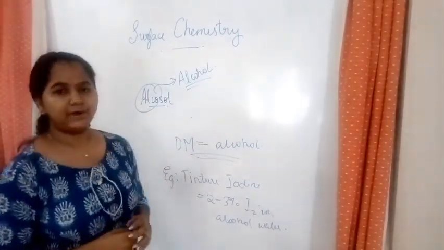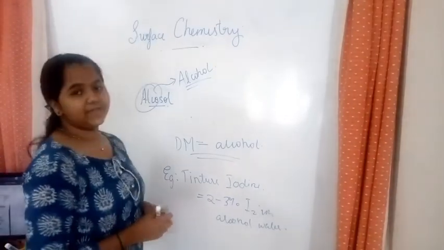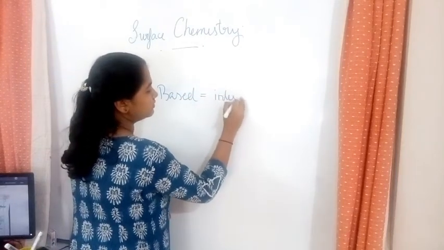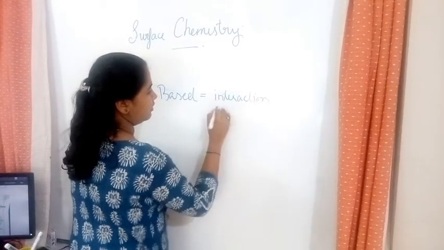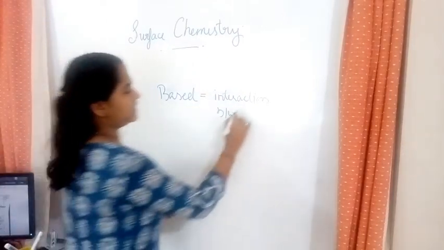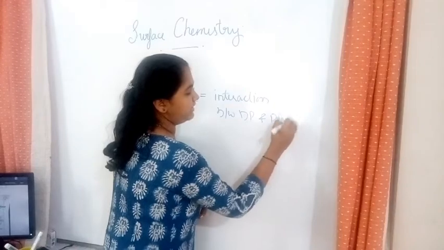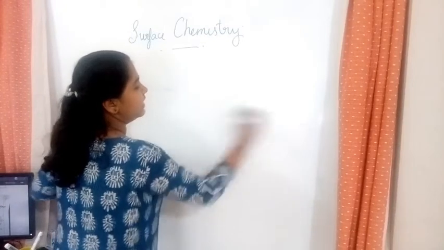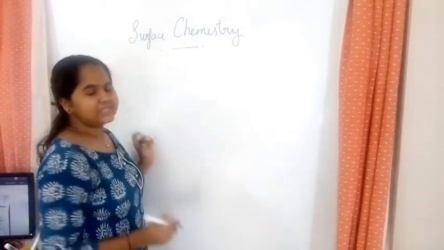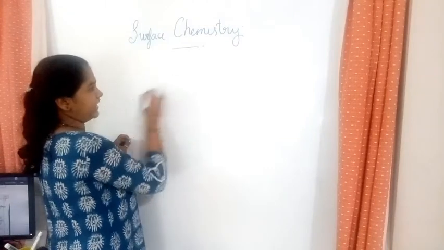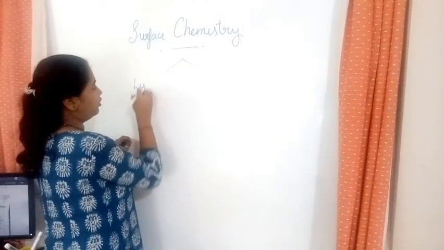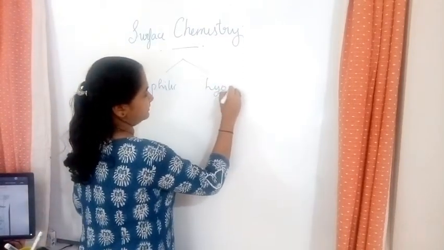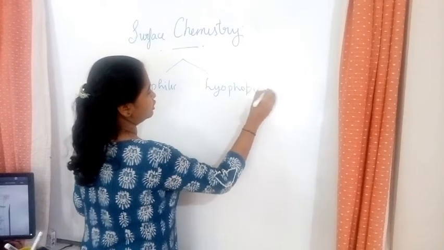So next we have to learn about the next classification. The next classification is based on the interaction between the dispersed phase and dispersion medium. So there are two types of that. We have to learn two categories. One is lyophobic and the second one is lyophilic. So we'll write there are two types. So this is lyophilic, lyophobic. So we'll learn about them.